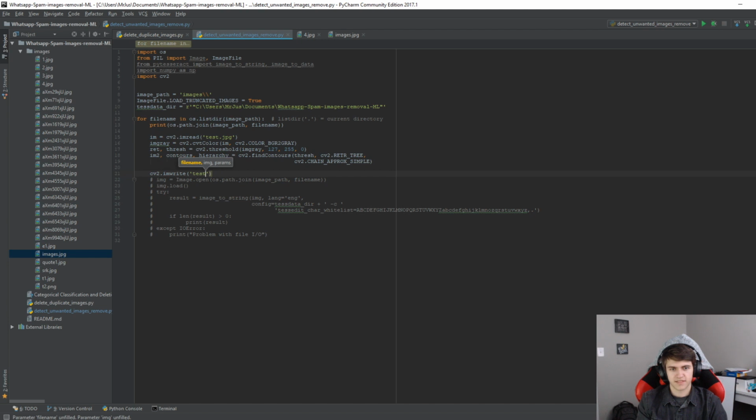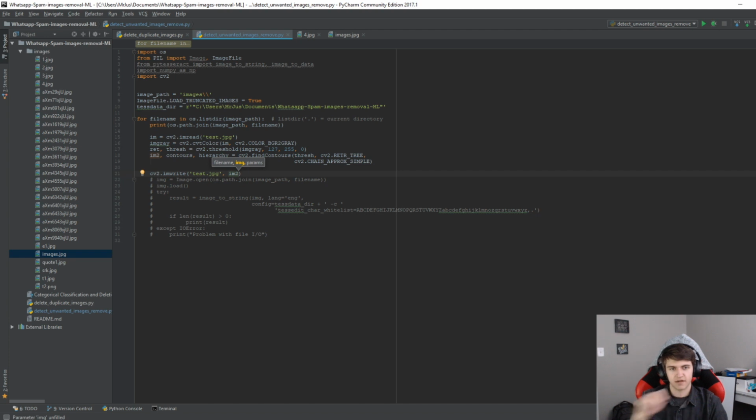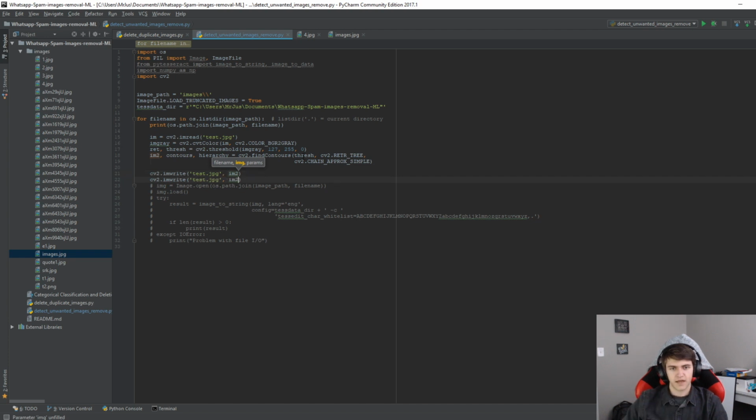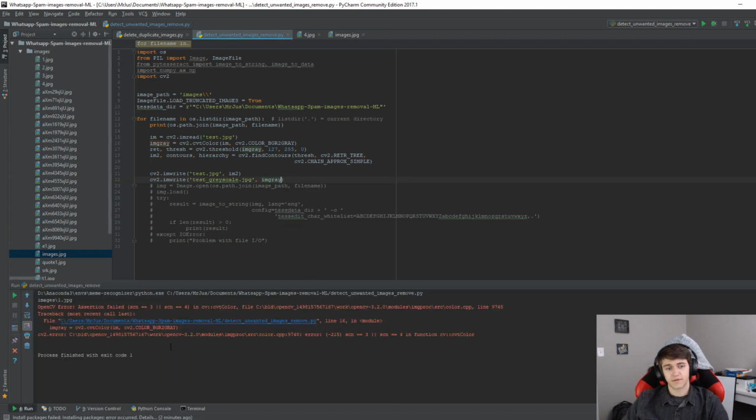So we'll just say test dot JPEG, and then IM2 I believe is our image, and then we can also do a test grayscale, and this is going to be our IM gray. So let's just get an idea. Probably going to get an error because I messed up something.